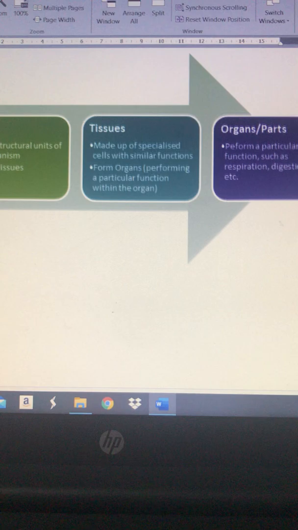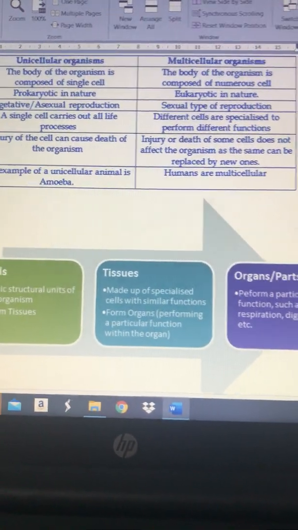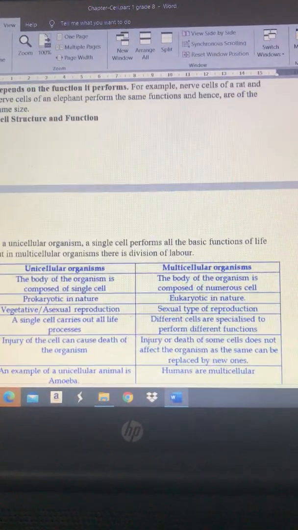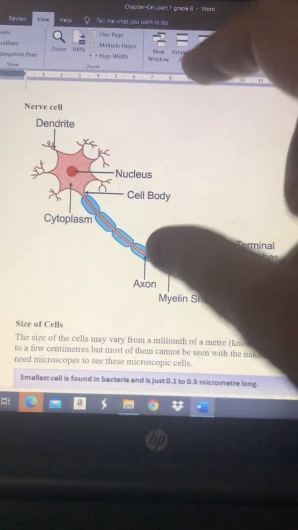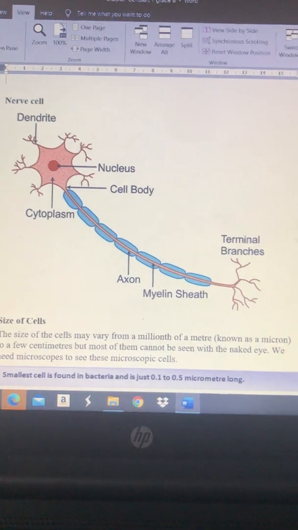Okay, so this is the introduction part of a cell. I will provide you the notes up to this, and from the notes you have to draw this picture in your notebook. Okay then.